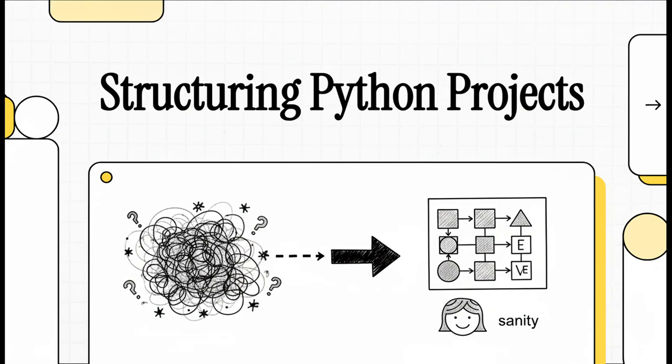All right, let's talk Python. You know exactly how it goes, right? You start with a simple little script, just a few lines. And then, before you know it, it's ballooned into this thing. Well, if that sounds familiar, you're in the right place. We're going to talk about how to bring some structure, some sanity to your Python projects.